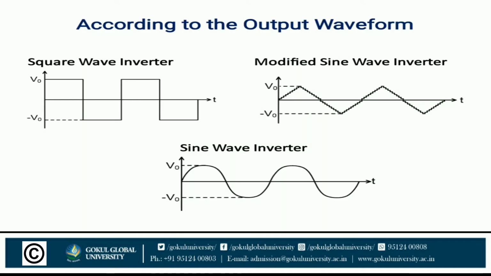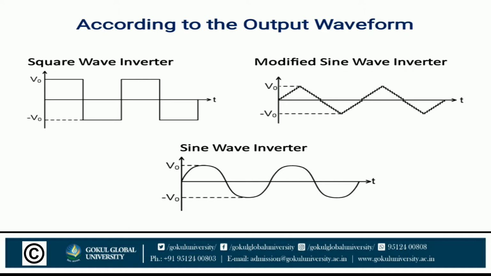Now let us look at the classification according to the output waveform. We have discussed here the square wave inverter. Whatever we supply is a DC waveform, but at the output terminal we receive a square wave, as shown in the figure. In the modified sine wave inverter, we are achieving something like a stepped wave. You can see it in the figure.